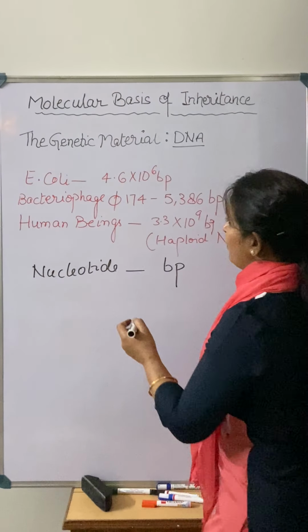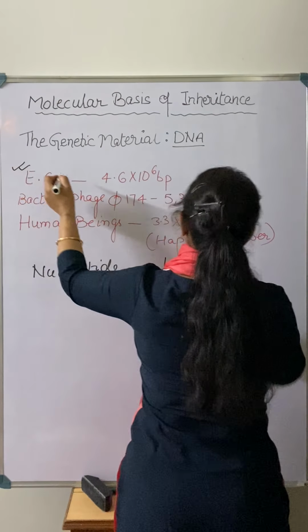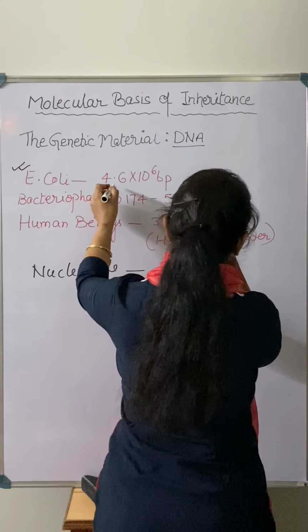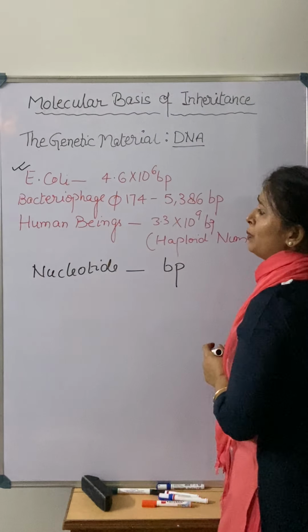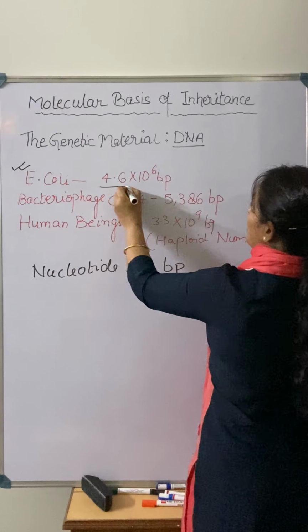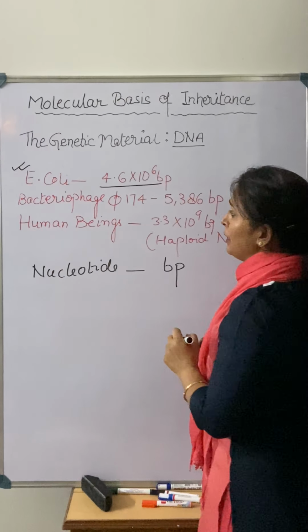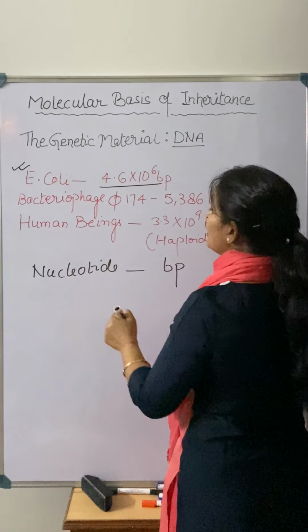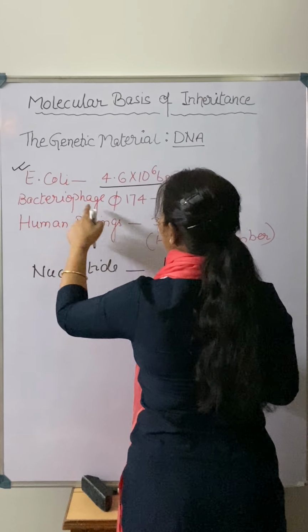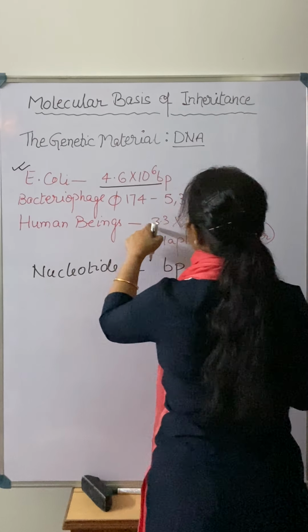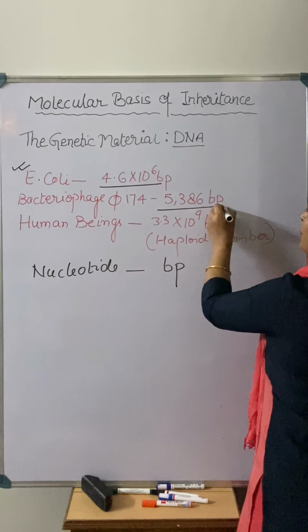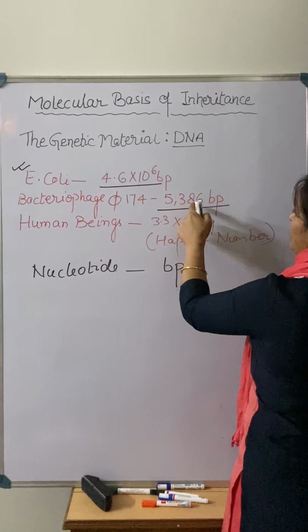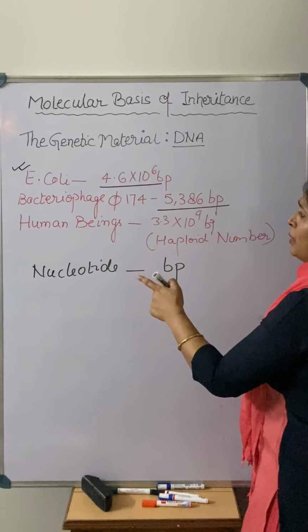For example, in E. coli bacteria the base pairs are 4.6 into 10 to the power 6 base pair, right? So this is the number of base pairs present in the DNA of E. coli. If we talk about the bacteriophage phi X 174 virus, in that case the number of base pairs is 5386. So again the number is varying.